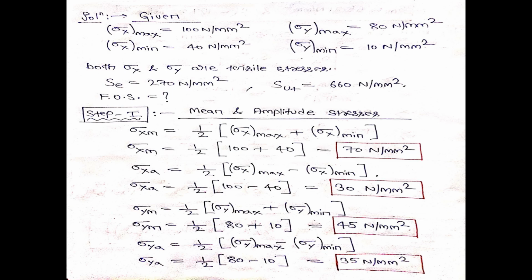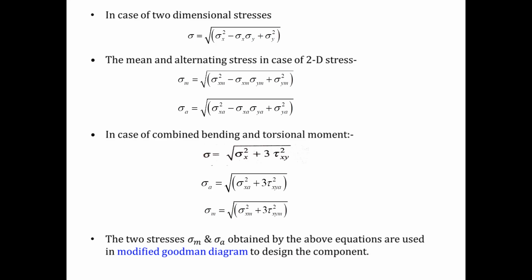तो सिग्मा एम निकल गया। अभी नेक्स्ट मुझे निकालना है सिग्मा ए। फॉर्मूला मैं जानता हूँ that sigma a is equal to under root sigma xa square minus sigma xa into sigma ya plus sigma ya square.